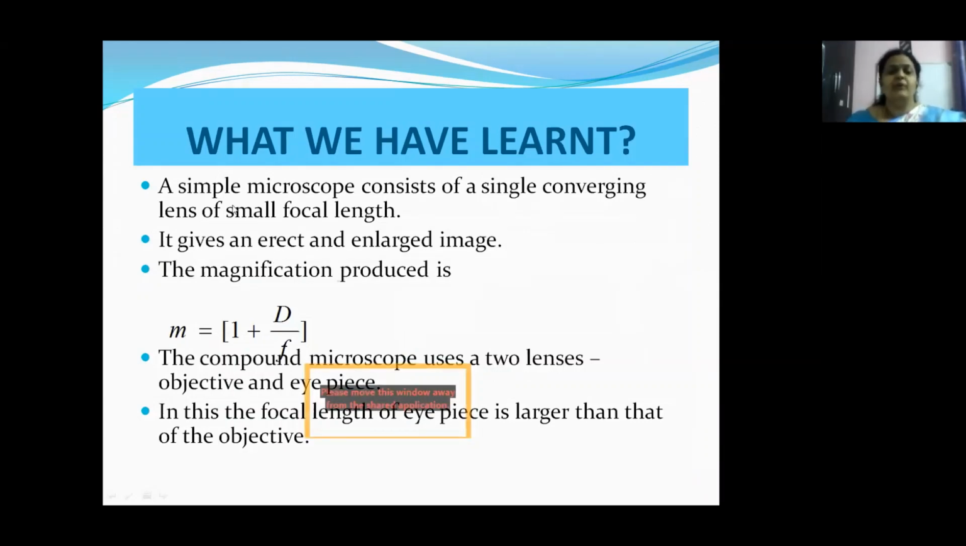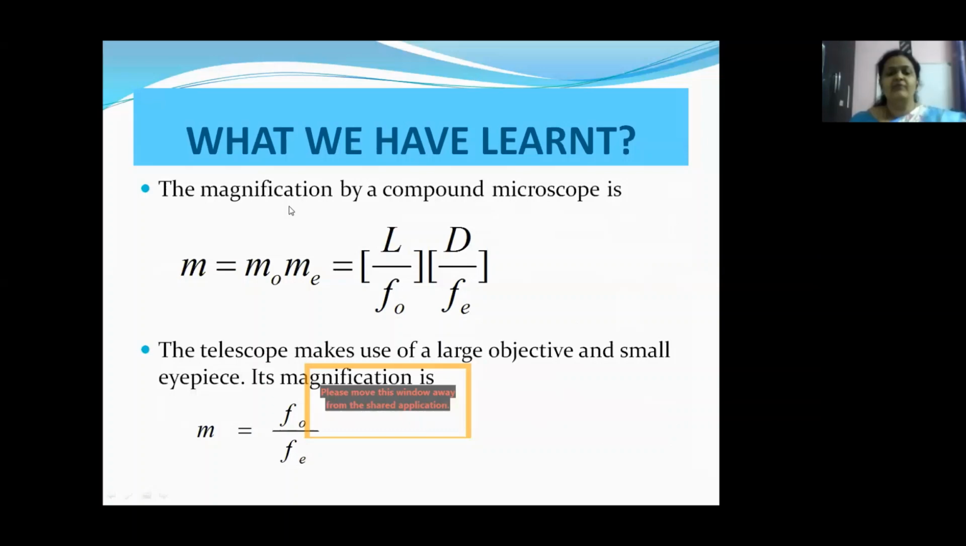Then we have learnt about the microscope. It consists of a single converging lens of small focal length, which gives an erect enlarged image. The magnification produced is m equals 1 plus d by f. The compound microscope uses two lenses, the objective and the eyepiece. In this, the focal length of the eyepiece is larger than the objective. We have learned the magnification by a compound microscope is m equals mo into me, equals L by fo into d by fe.